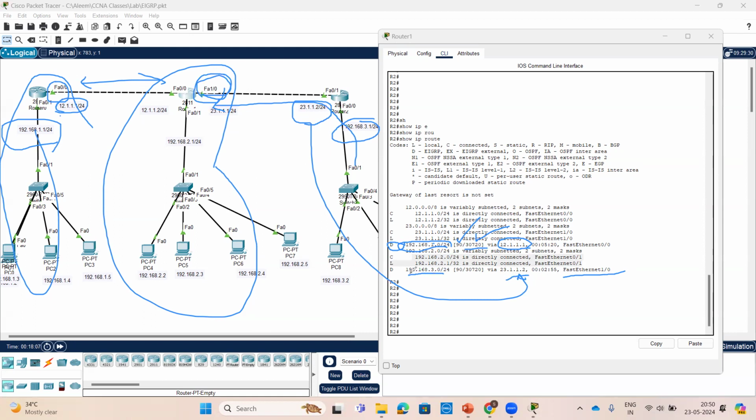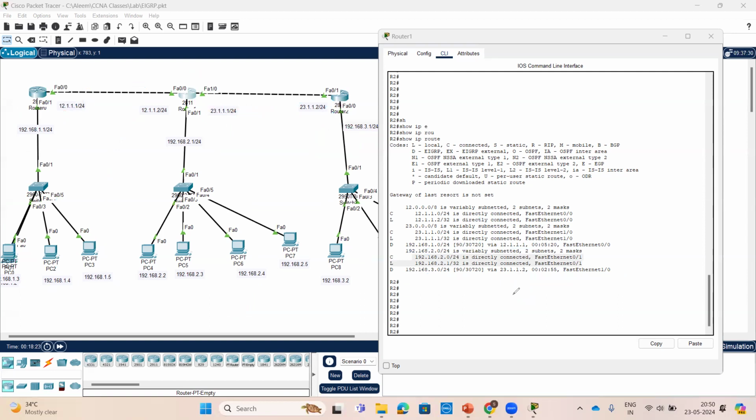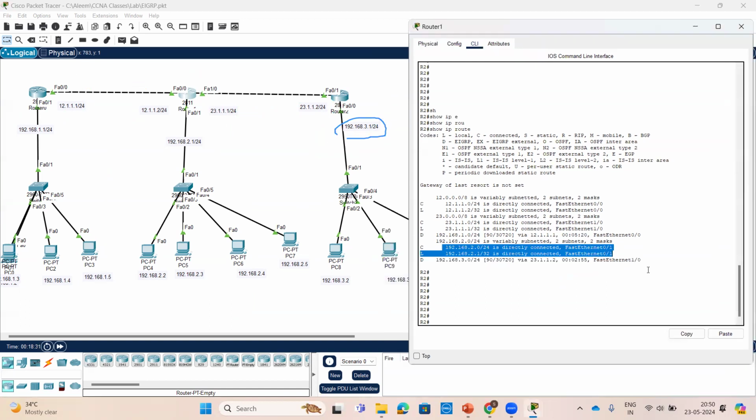If you know how to check the routing table, then only you can troubleshoot if anything is not arriving, from where it is getting the information, how it is getting it, whichever prefixes. That is the reason I'm trying to explain slowly here. Just check here for this prefix. Check here for this prefix. Again, I'm explaining the same thing, the routing table.